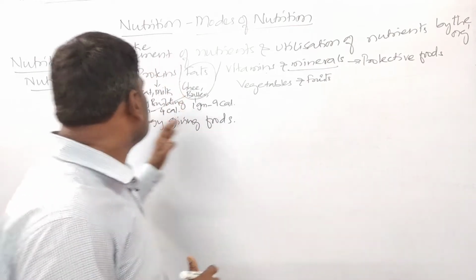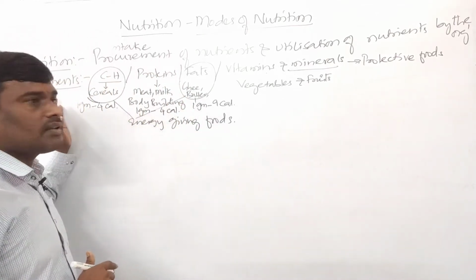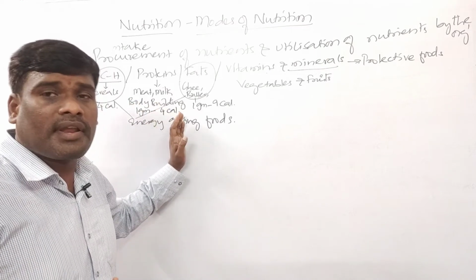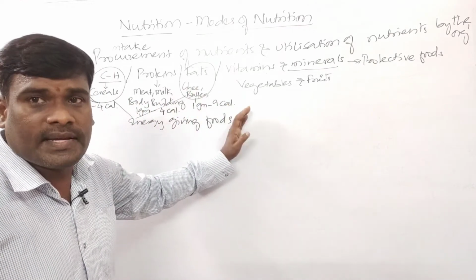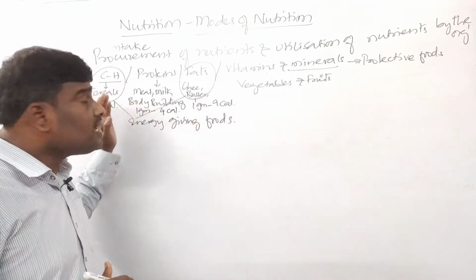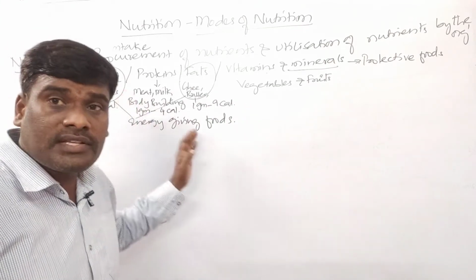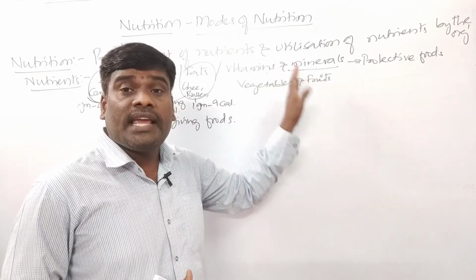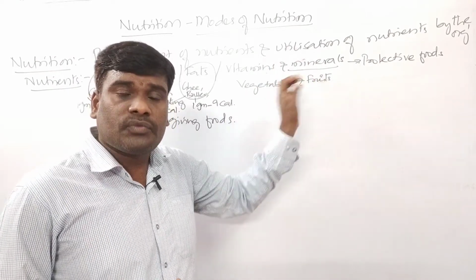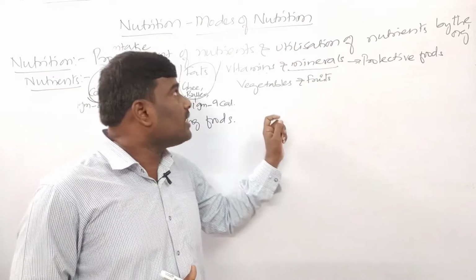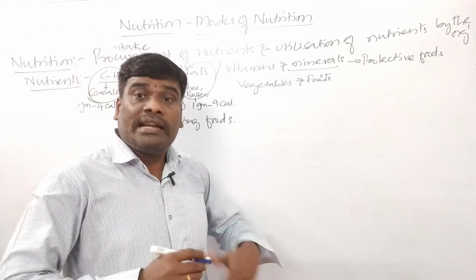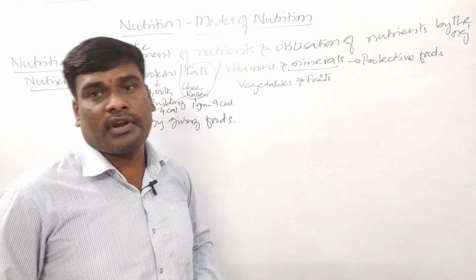So these are called as what, children? Nutrients, right? The various ways of procuring the nutrients by the organism. Got it? In other words, we can say that they are nothing but modes of nutrition. So now let us discuss about modes of nutrition, children.